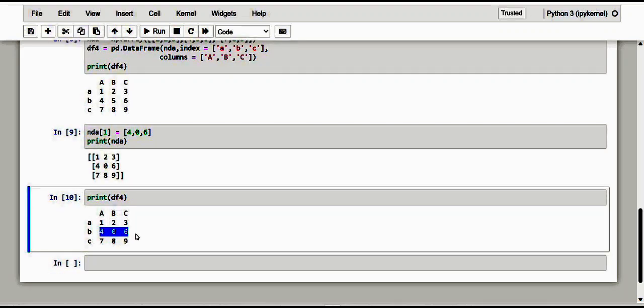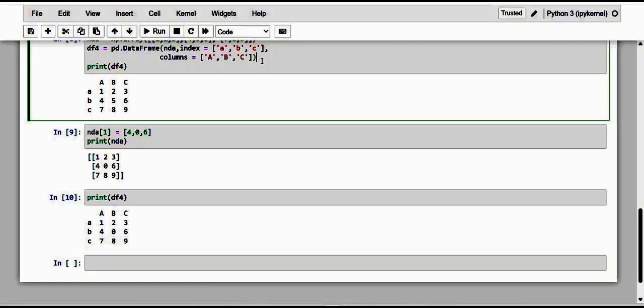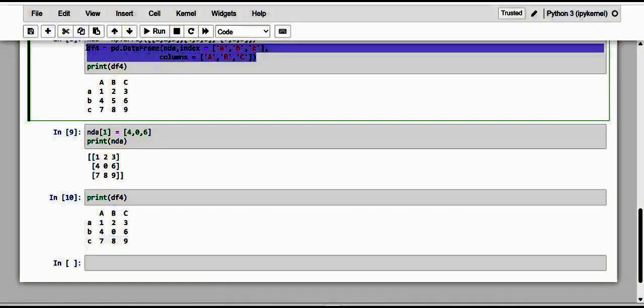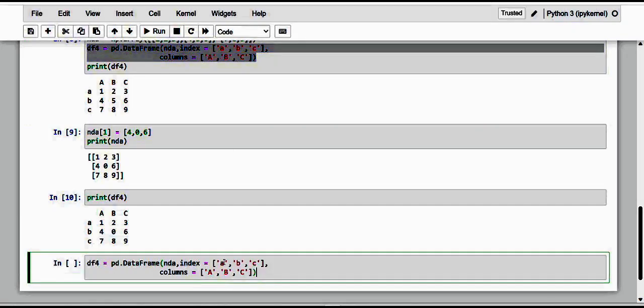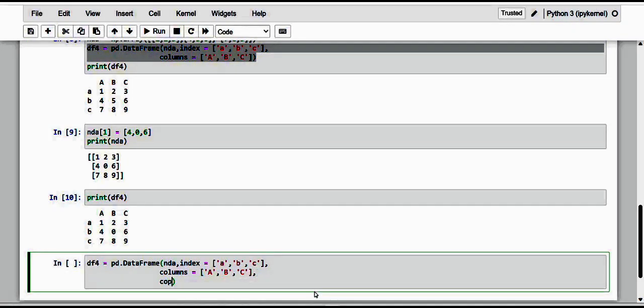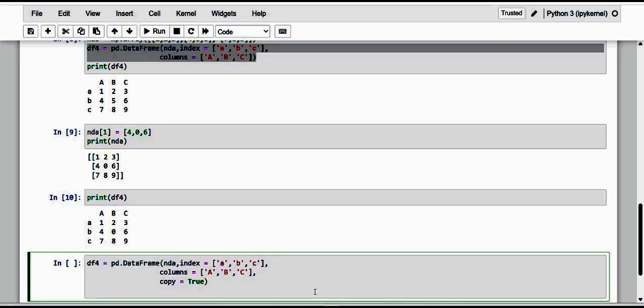So in this manner, if I'm just going to give this df4, kindly just see here, I'm going to make copy equal to true, and now let me print the df4 here.